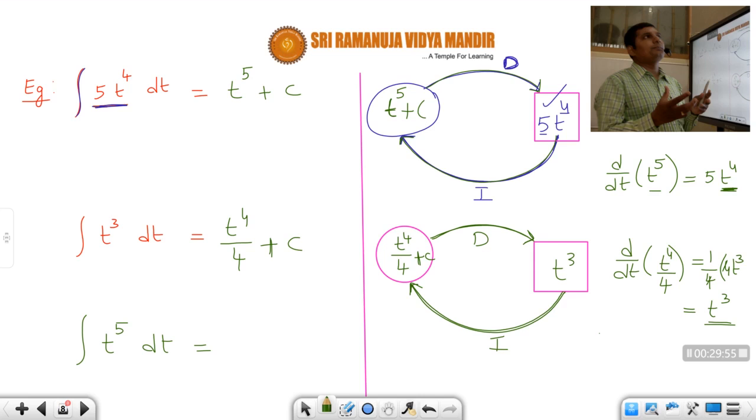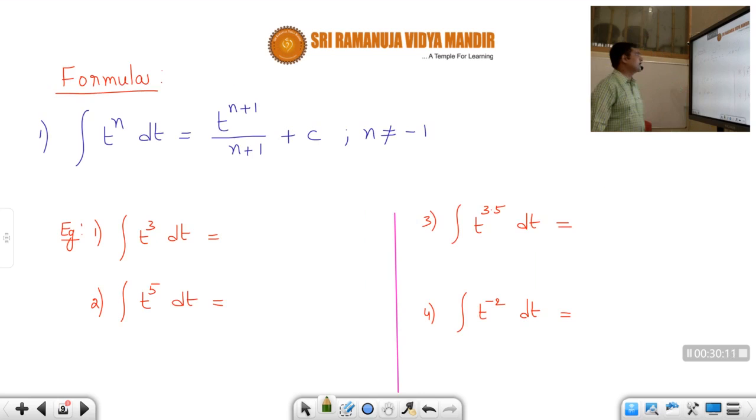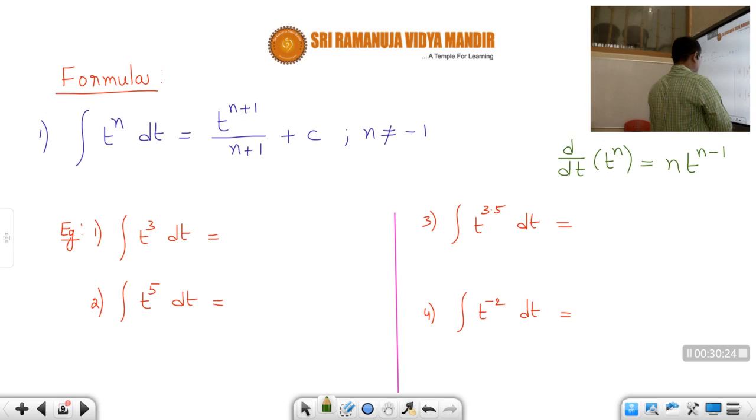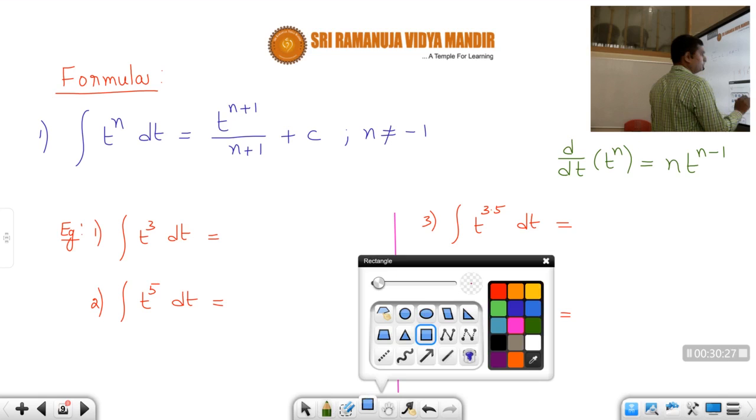The first and foremost formula for the integration of an algebraic expression: just like we have d by dt of t power n, what is d by dt of t power n, students? The formula is d by dt of t power n is equal to n into t power n minus 1. This is a very, very important formula, as I told you, students.